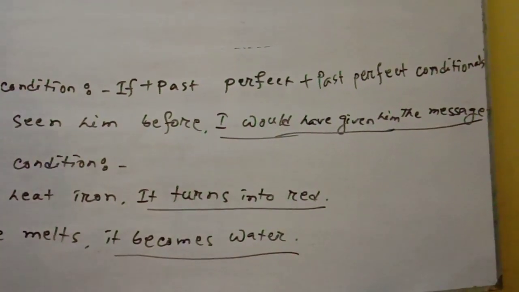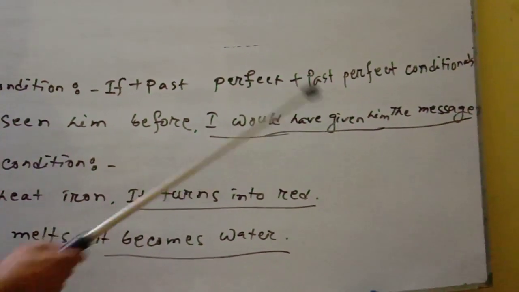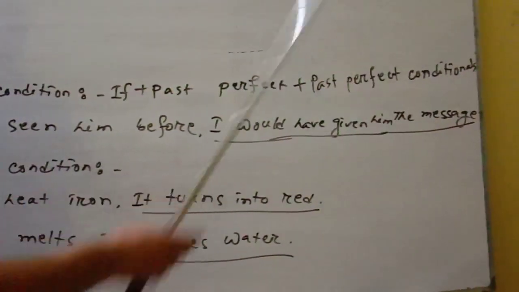Would have plus the past participle form of the verb. If I had seen him before, I would have given him the message.